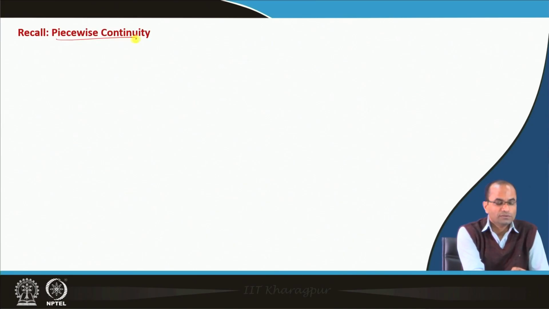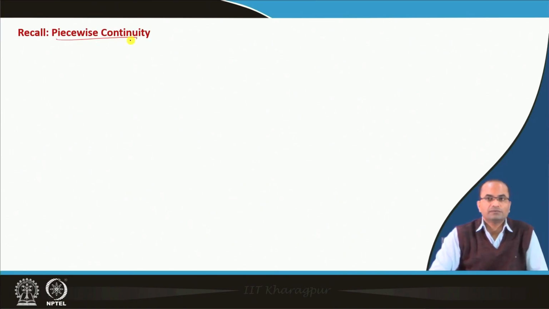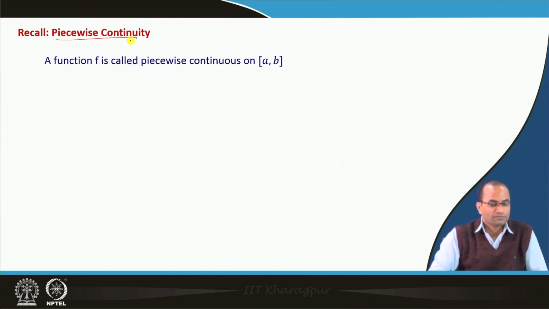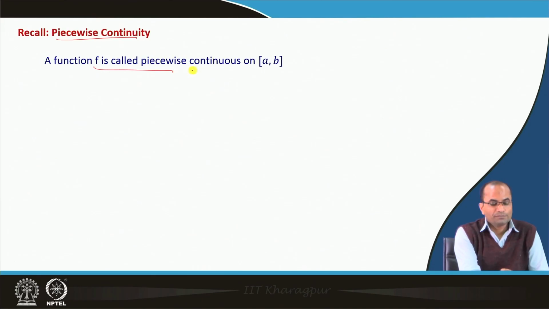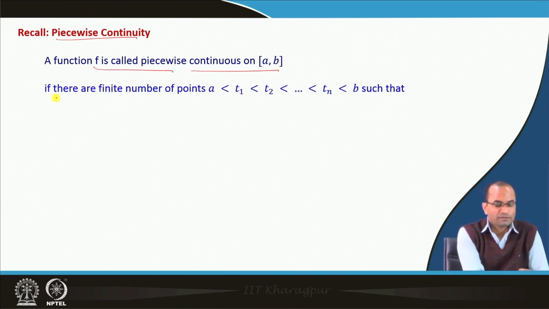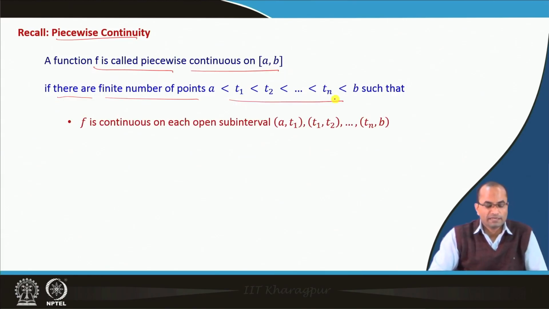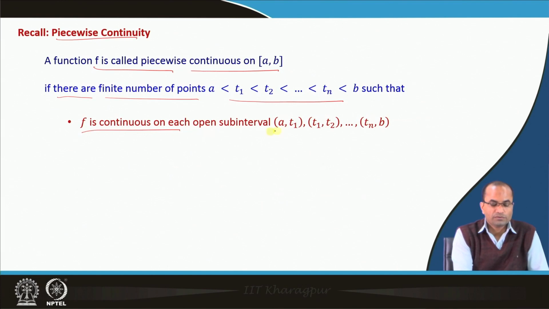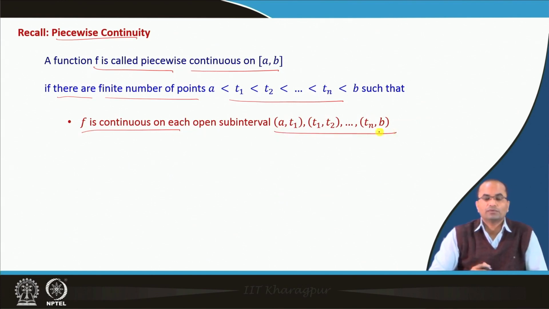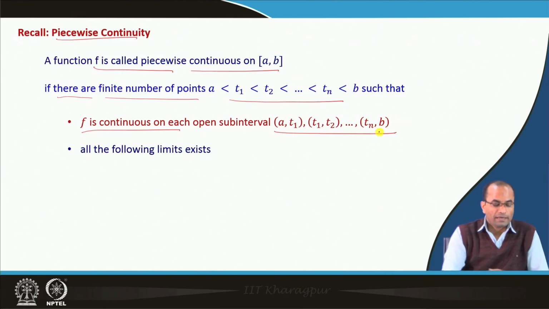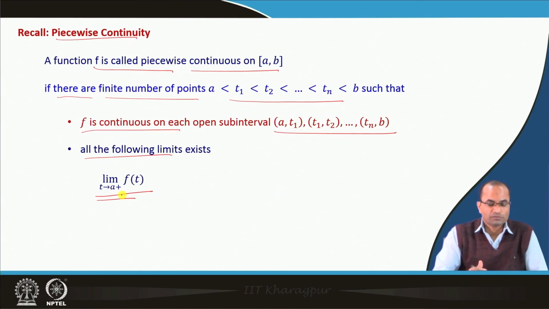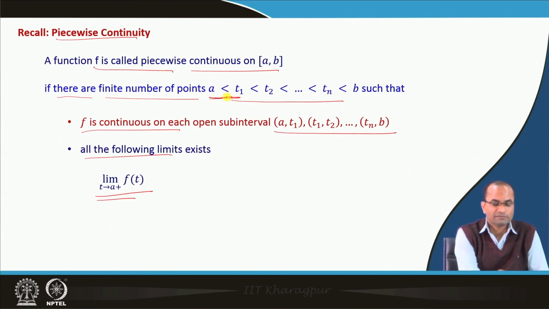For that, we need to just recall the piecewise continuity, which was already discussed in earlier lectures on Fourier transform. A function f is called piecewise continuous if there are a finite number of points t 1, t 2, up to t n between a and b, such that f is continuous in each open interval a to t 1, t 1 to t 2, etc. And moreover, the limit when t approaches a plus, from the right hand side, because here we are starting with a only, should exist.